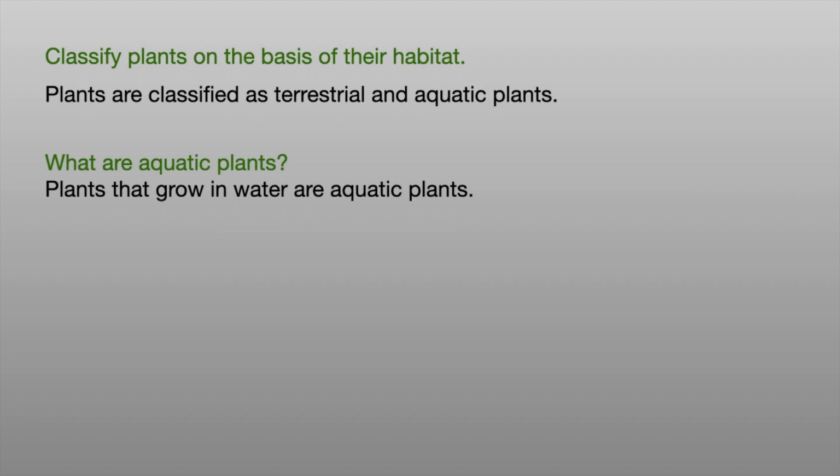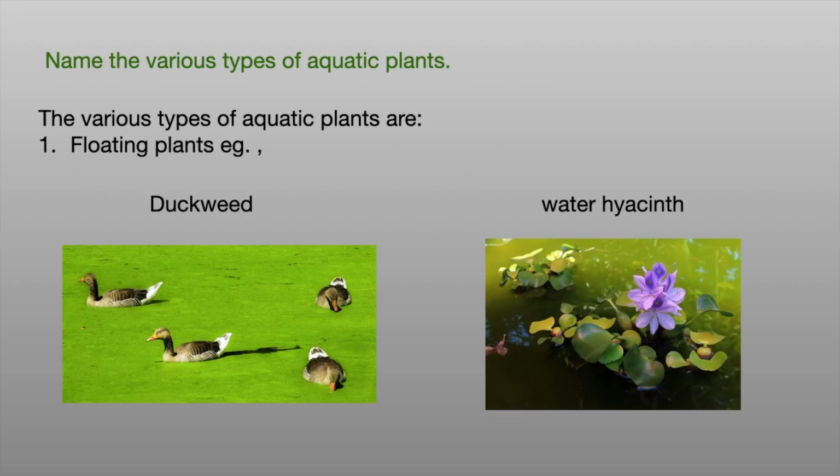Classify plants on the basis of their habitat. Plants are classified as terrestrial and aquatic plants. What are aquatic plants? Plants that grow in water are aquatic plants. Name the various types of aquatic plants. The various types of aquatic plants are 1.